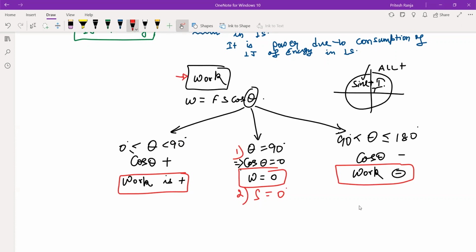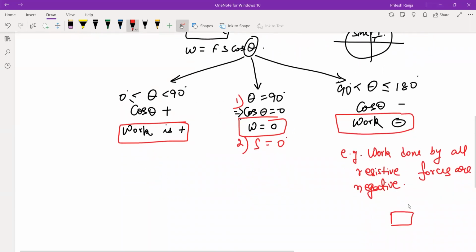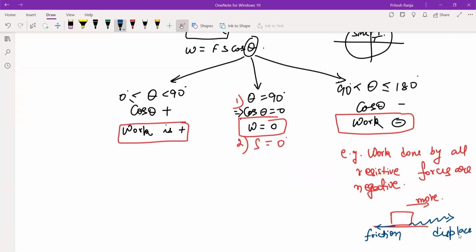So in short, we can say that work done by all resistive forces is negative, right? Why is it negative? Because suppose we consider an object, and the object is moving to the right. And if I talk about the friction force, then in which direction will friction act? To the left. But if you observe the displacement, where will the displacement be? To the right. That means what is the angle here between force and displacement? It is 180 degrees. So what is the value of cos 180? It is -1. You can see you are getting a negative value for cos.